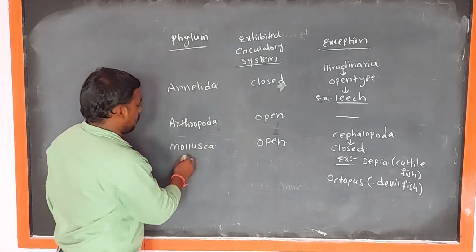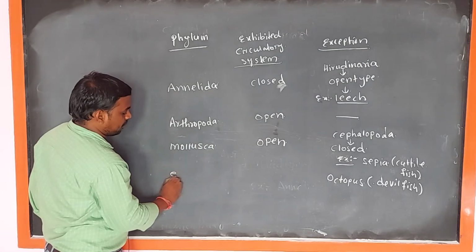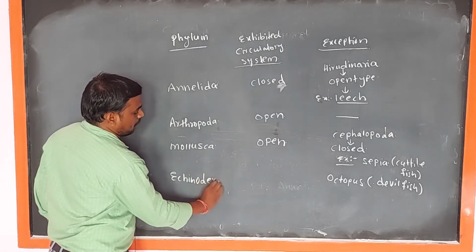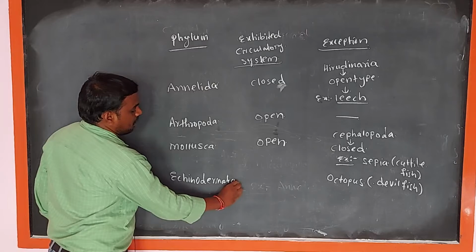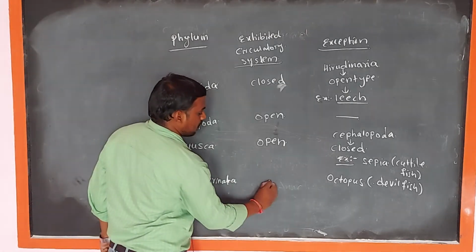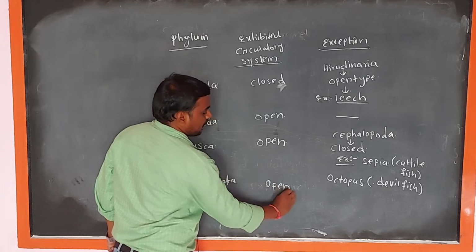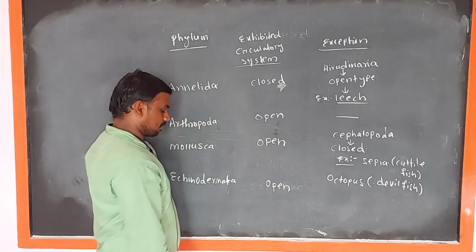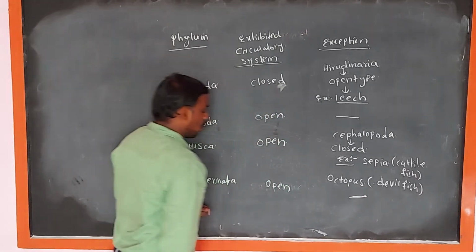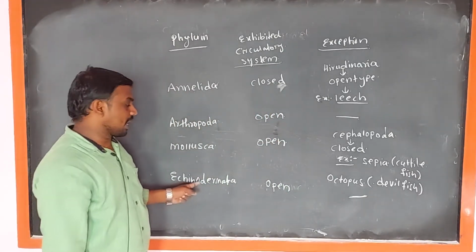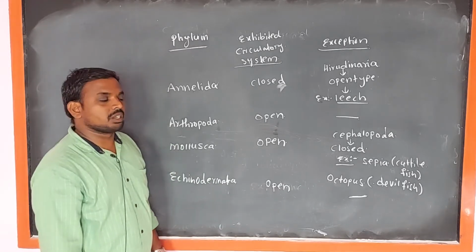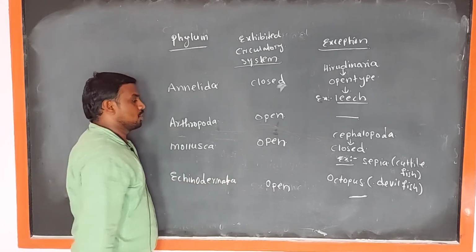Next phylum, Echinodermata. These Echinodermata animals are exhibited open type of circulatory system and no exceptions. So all Echinodermata animals are exhibited in open type of circulatory system.